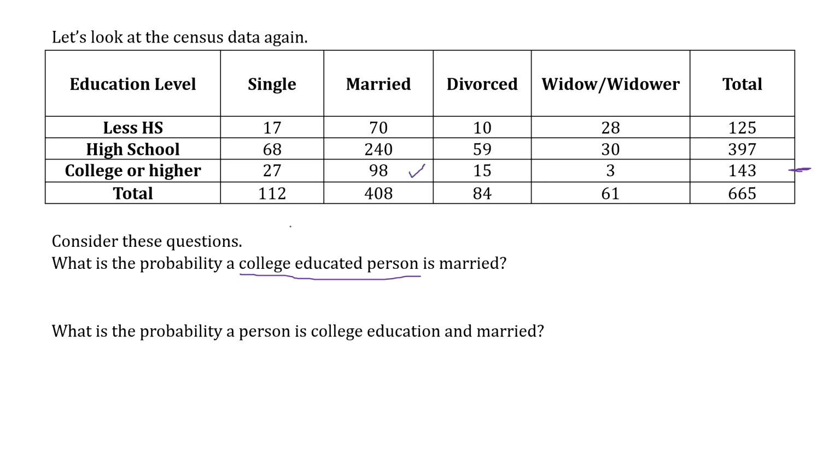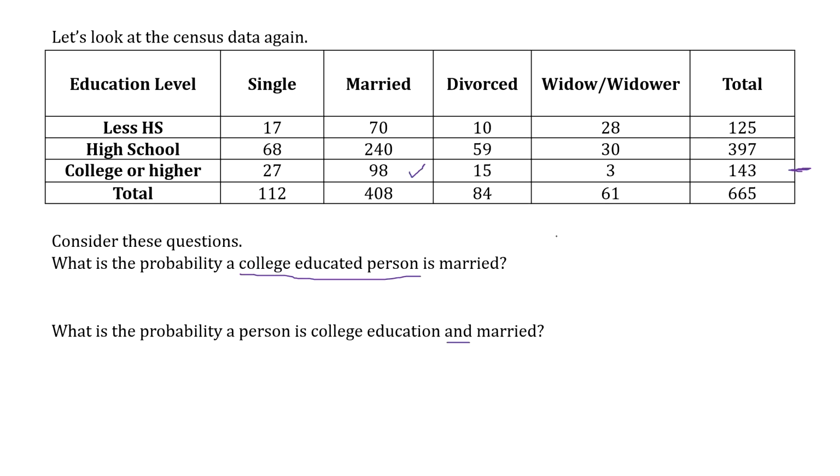Again, if we're looking at the probability of a person that is college educated and married, it's still these 98 people because they have a college degree and they're married, but now this is out of the whole 665. Once you get that "and," it's not a given, it's not an if-then statement. We're looking for that one specific event where people are married and have a college education. The first one is college education first. We look for those people first, so we're limiting our pool to just college educated people.